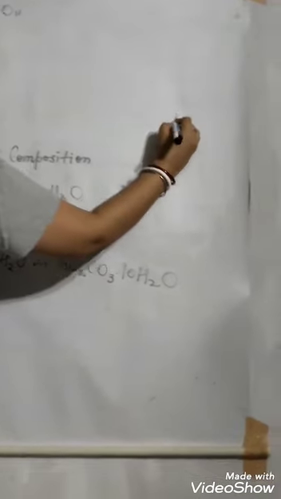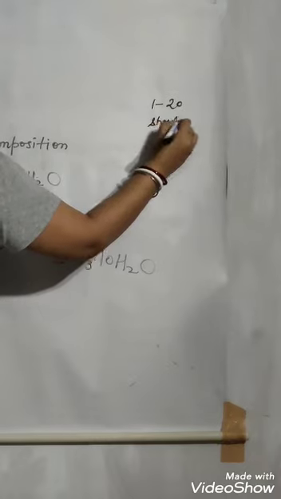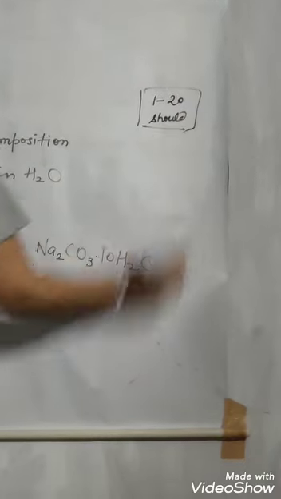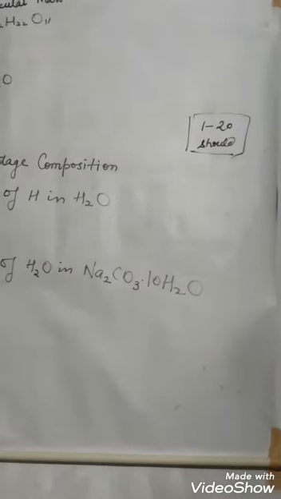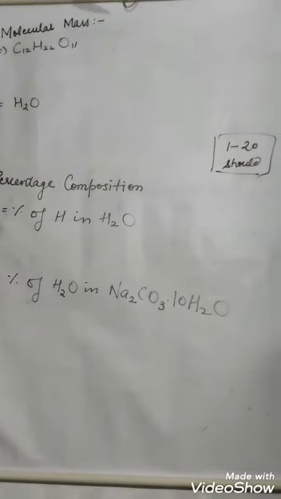Remember one thing: the atomic masses of the first 20 elements should be learned. We will not give them in the question paper, you have to learn them from your book. It is given in the class 8th book also.